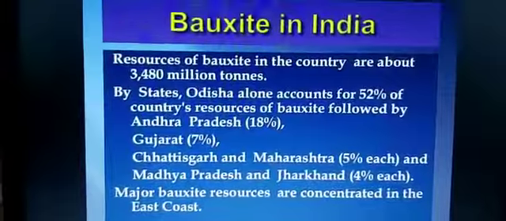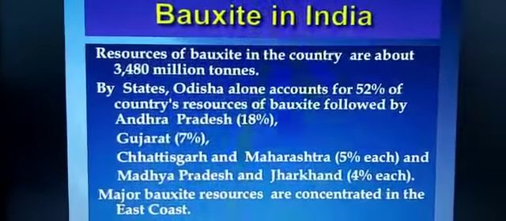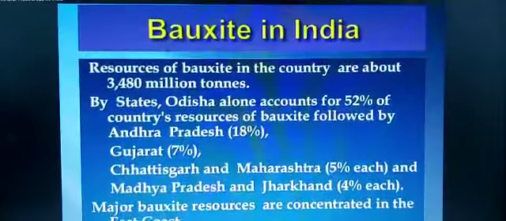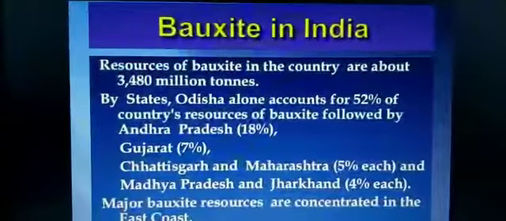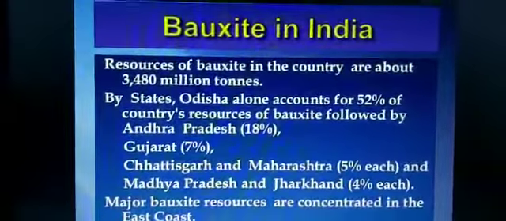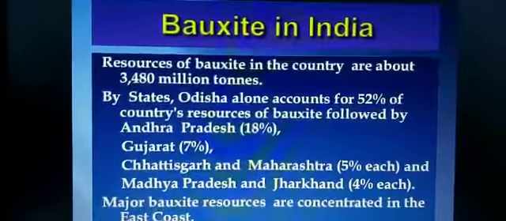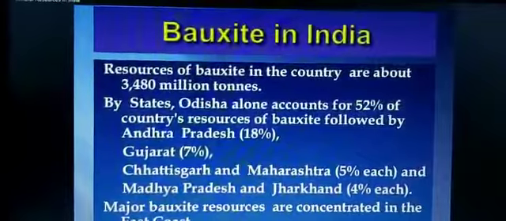Then children, bauxite in India, what is the distribution? The resources of bauxite in the country are about 3,480 million tons. By states, Odisha alone accounts for 52% of the country's resource of bauxite, followed by Andhra Pradesh, that is 18%.